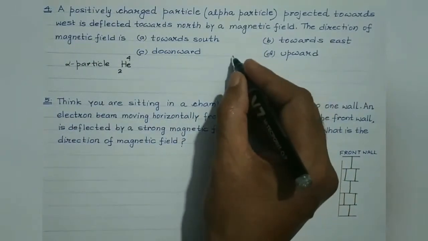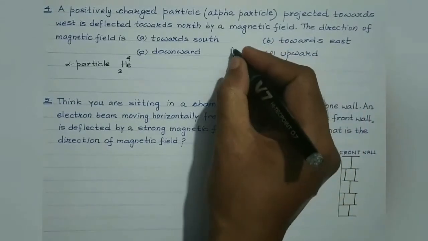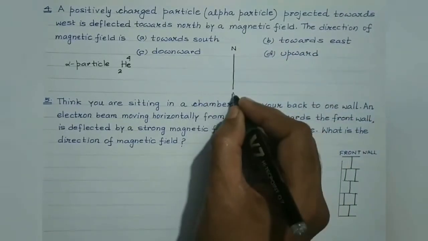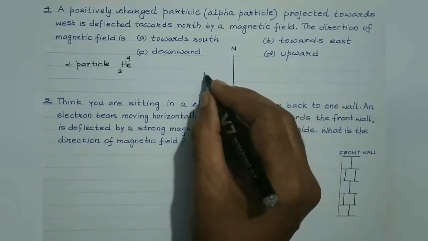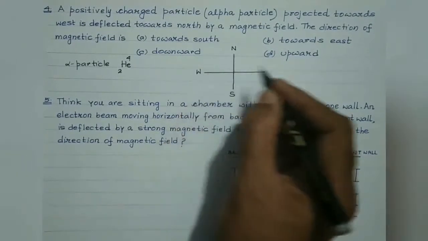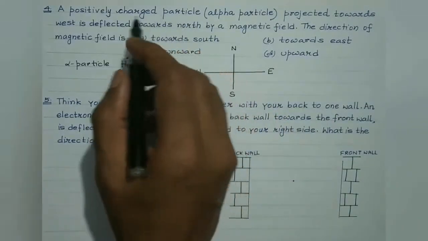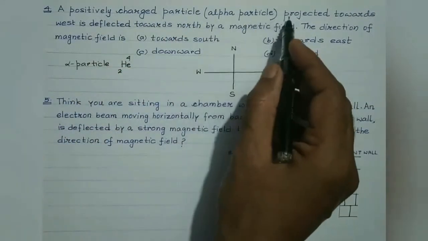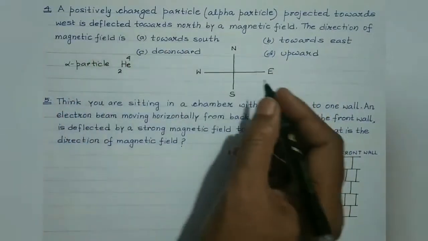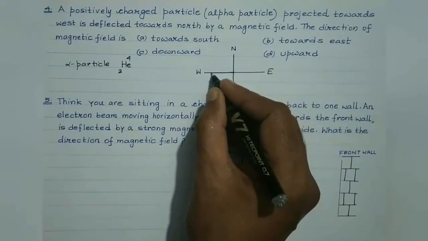So students, let's consider this. Suppose this is north, this is south, and let us consider this to be west and east, right? Now again, let's read the question. A positively charged particle is projected towards west. The positively charged particle is going along this direction.